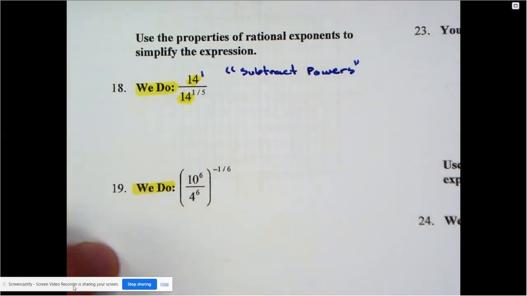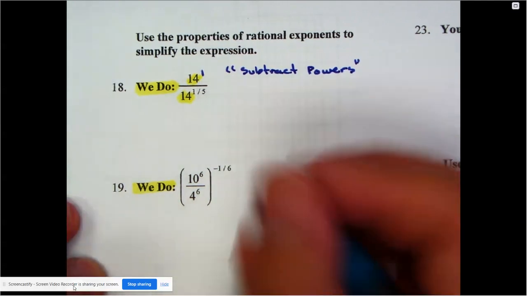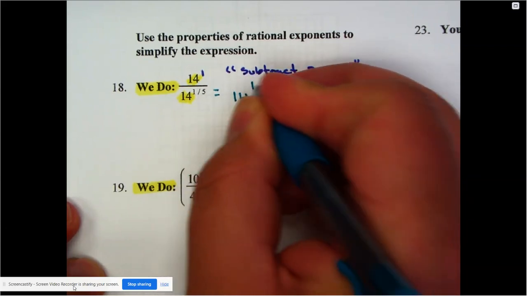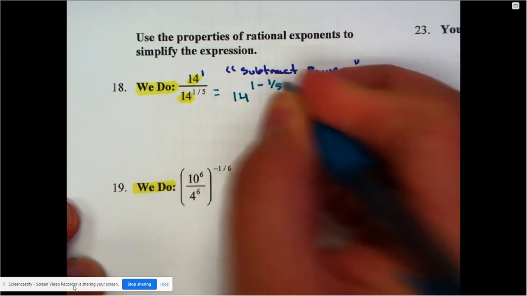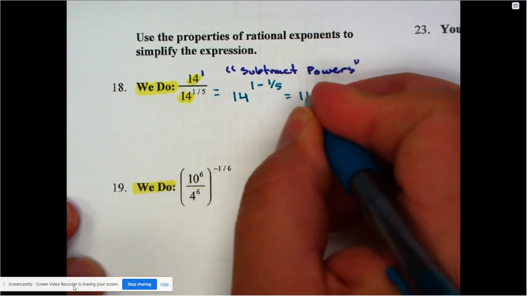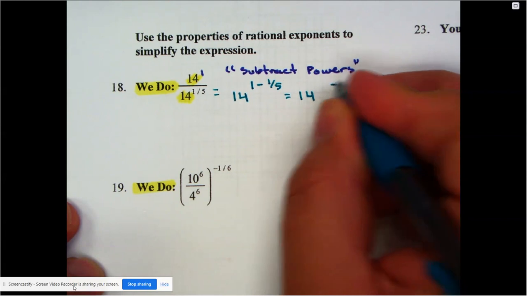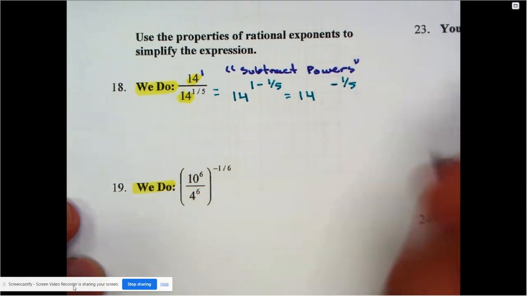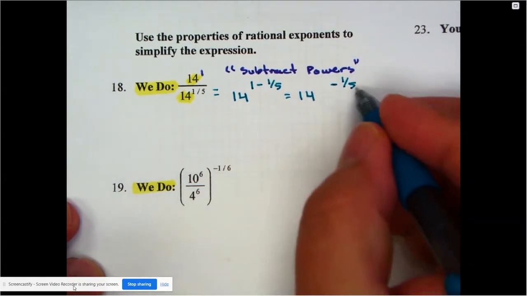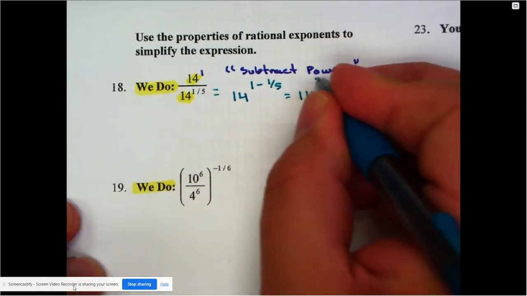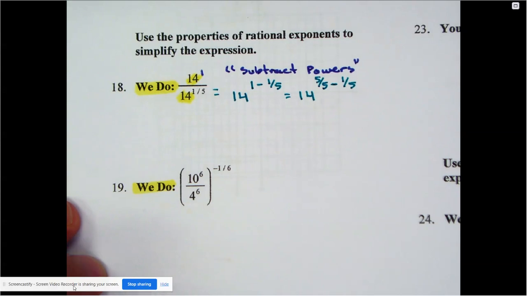Now, this is what we mentioned in class the other day. We talked about what happens when you have a power of 1. So remember, this means 14, and then it's 1 minus 1 over 5. But what we mentioned in class is you shouldn't write it as a 1. Remember, our elementary teachers taught us that we need to have common denominators for us to subtract. So if this one has a 5, then the number 1 should be called 5 over 5, because that's what a 1 represents.